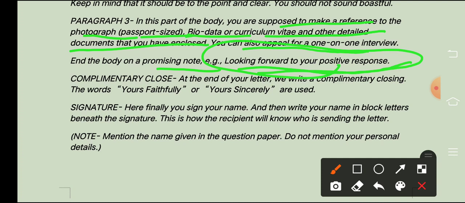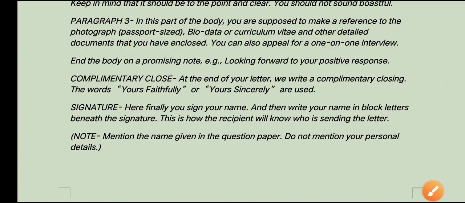Next, after that, this line means this promising note, you have to write down complimentary clause. What is this complimentary clause? Complimentary closing is yours faithfully, yours sincerely, etc. But I advise you to write down. See here, one mistake is there. So what is that? Let's see that carefully.